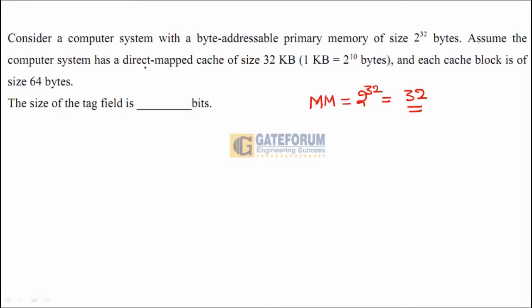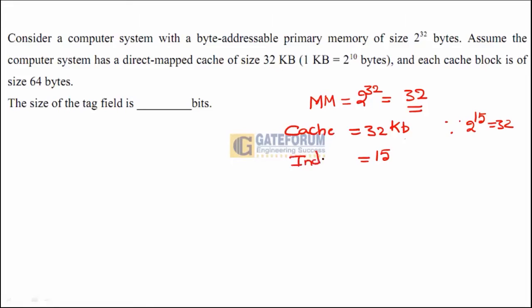Assume that the computer system has a direct mapped cache. What is the cache size? Cache size is equal to 32 KB, and the associativity is direct mapped. If it's 32 KB, the number of address bits that are required to represent the cache is equal to 15 bits. Why? Because 2 power 15 is equal to 32 K, so the number of bits that are required to represent an address in the cache is equal to 15. A cache address can also be called an index.